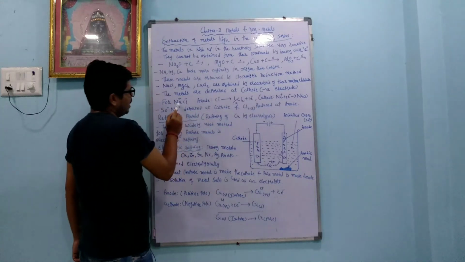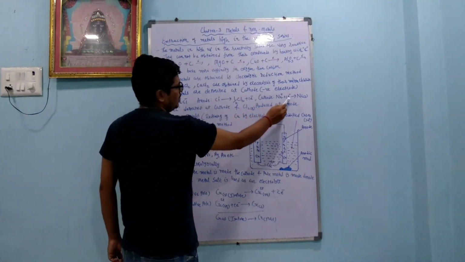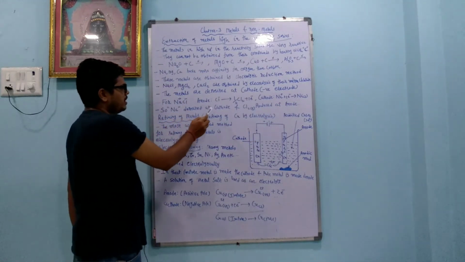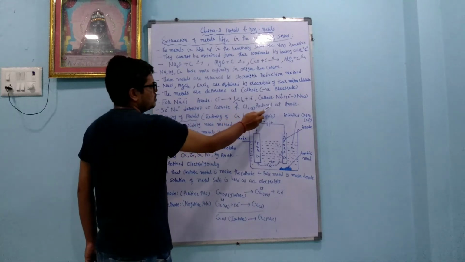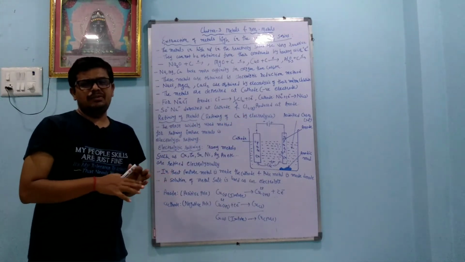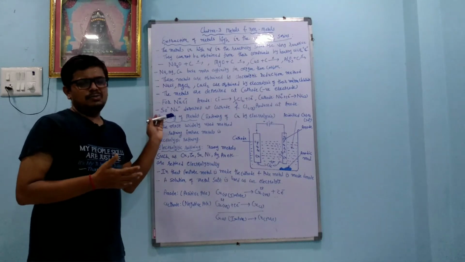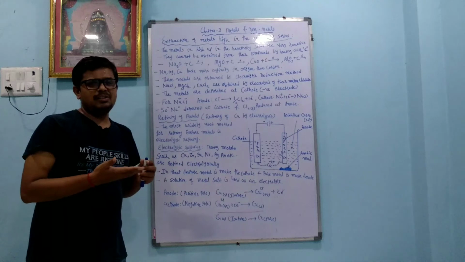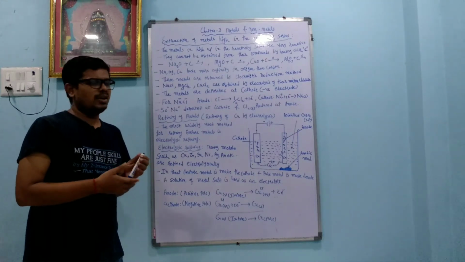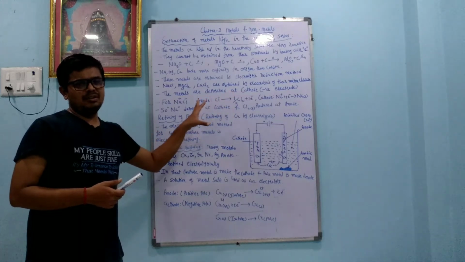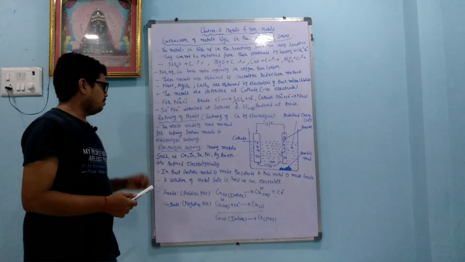At the cathode, what happens? Na plus gains the electron, and it makes solid sodium. So Na is deposited at the cathode and chlorine is produced at the anode. Okay, so like that we can separate the pure sodium from the NaCl. Like in the exam, any metal can come, magnesium chloride, or barium chloride, or aluminum chloride, then you are able to write the reaction on anode and cathode.